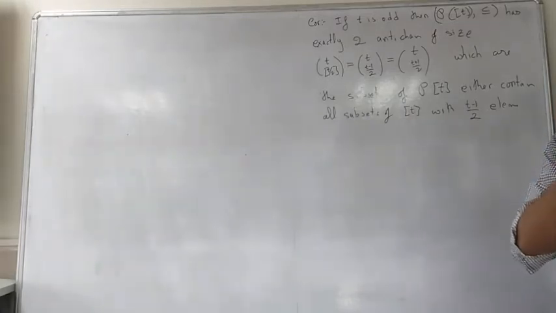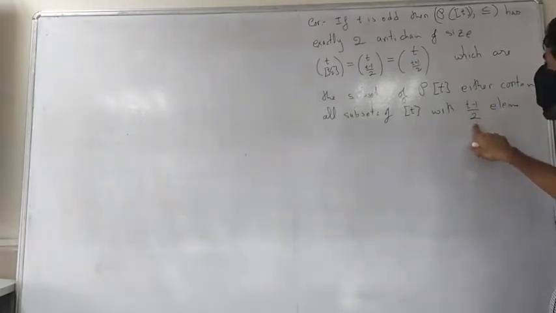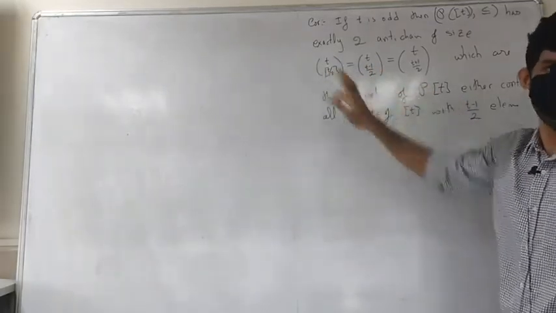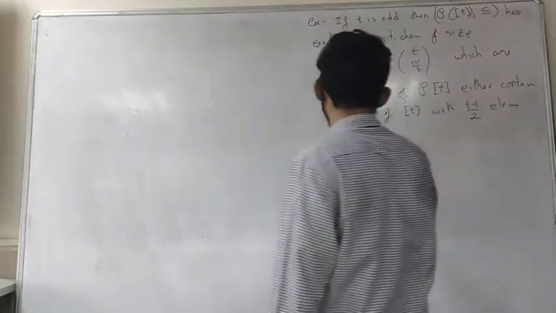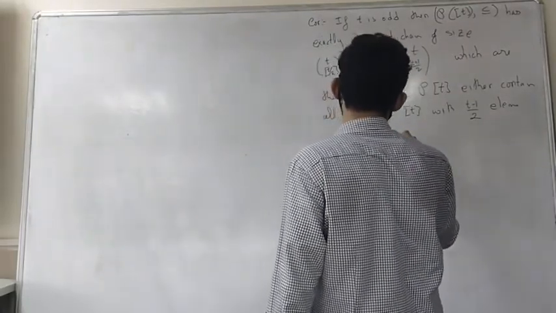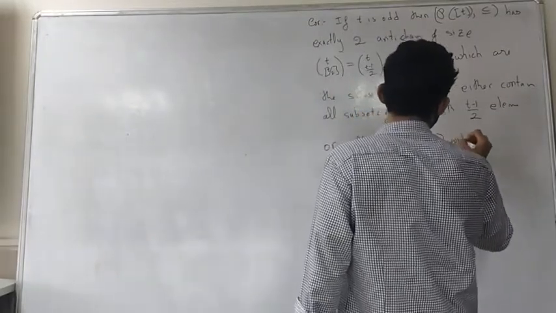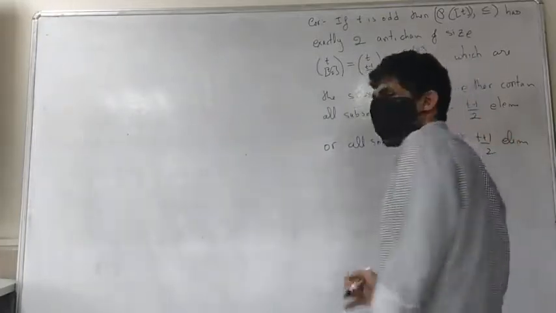That's right, nCm. So how many subsets are there of cardinality (T minus 1) by 2? Or the same thing. And how many subsets, or all subsets of this with (T plus 1) by 2 elements.